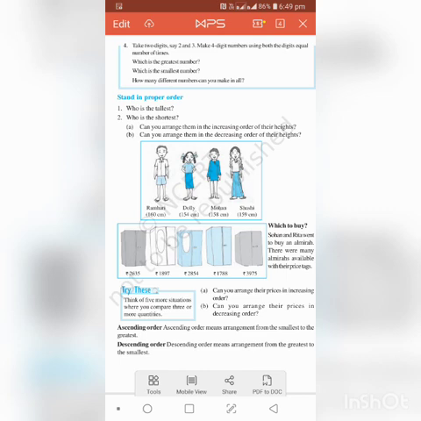Here they have given what is meant by ascending order and what is meant by descending order. Here we are just comparing and writing which is greater and smaller, and you are arranging them from smallest to greatest for ascending order and greatest to smallest for descending order. That is what is given in this picture. Understood, children?